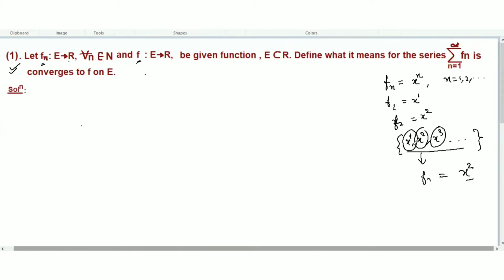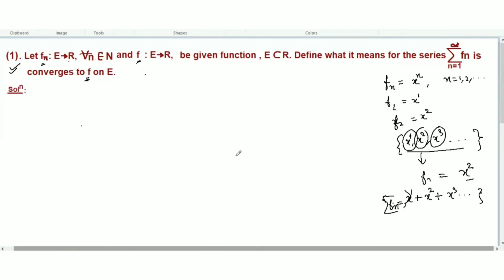In a sequence, terms are separated by commas. When I create the series, this will be x to the power 1 plus x to the power 2 plus x to the power 3. This will be the series, and we denote it with the summation sign. So we say the series of fn converges to a single function on E.